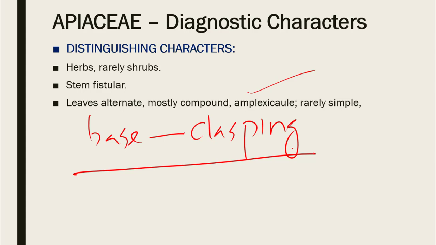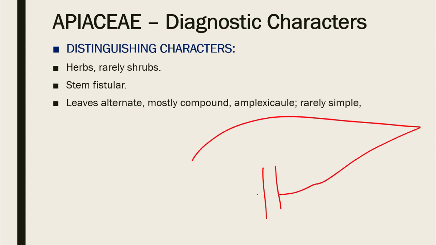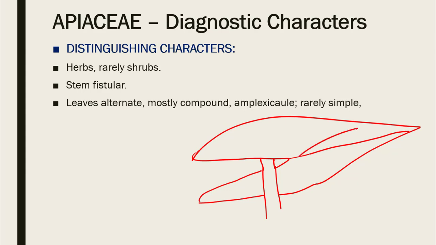So let's see how it is. This is a stem, and say this is a leaf, and we are going to draw it. Its base is cut into two flaps. As you can see, this is one flap and this is the other one. So this is the leaf, and these two ears are parts of the base of the leaf.